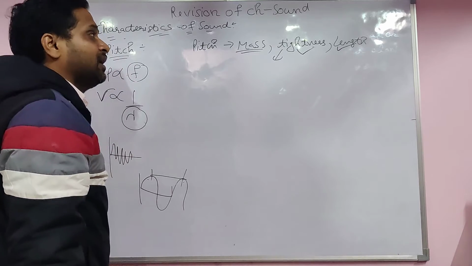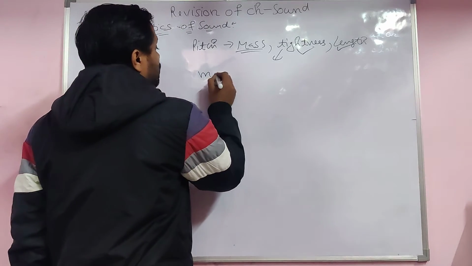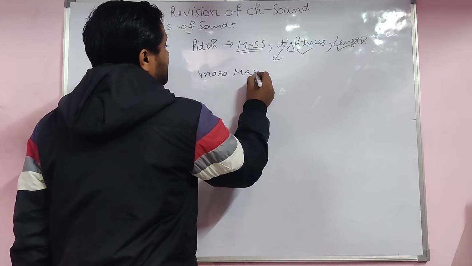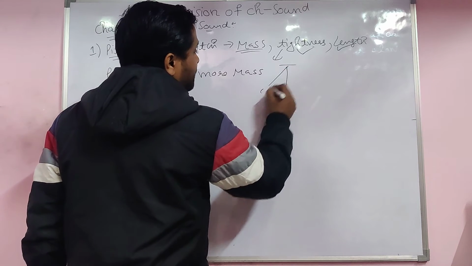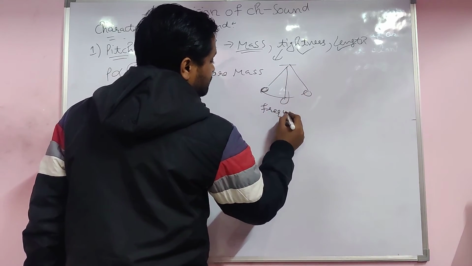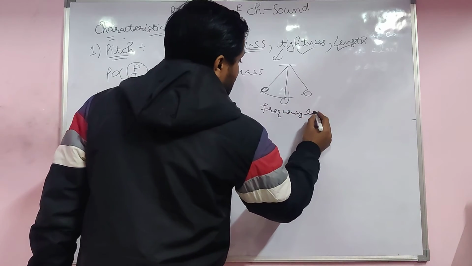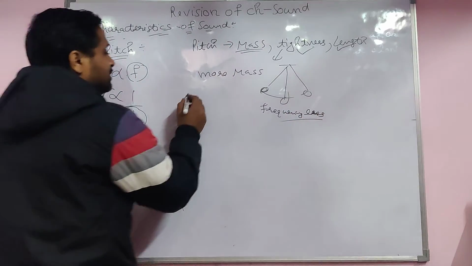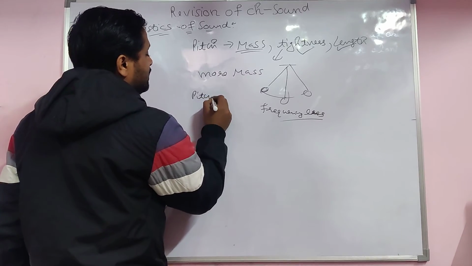Now come to the mass. If there is more mass, keep in mind, of the pendulum, for example, the bob is heavy, its frequency is less. If frequency is less, pitch is also less.